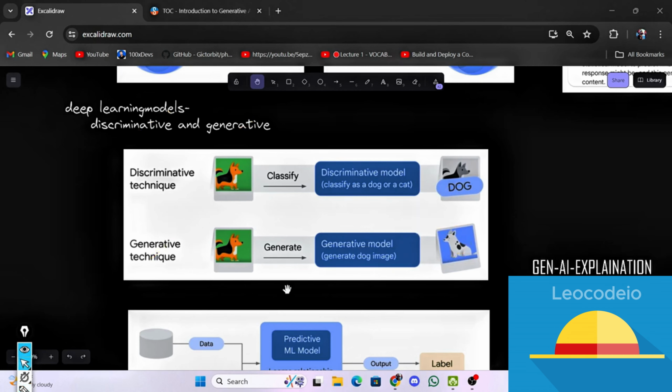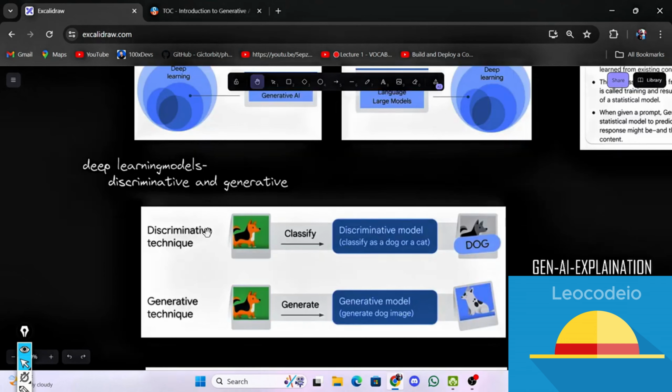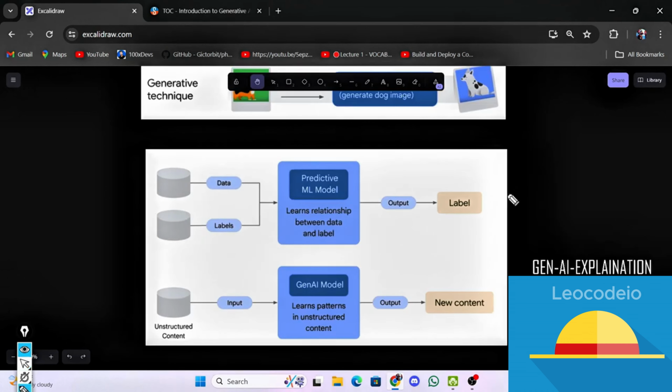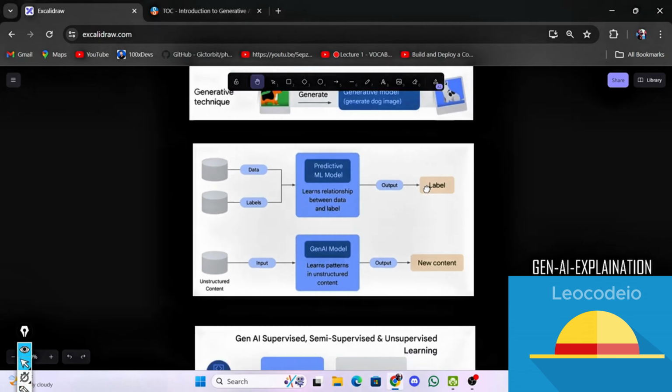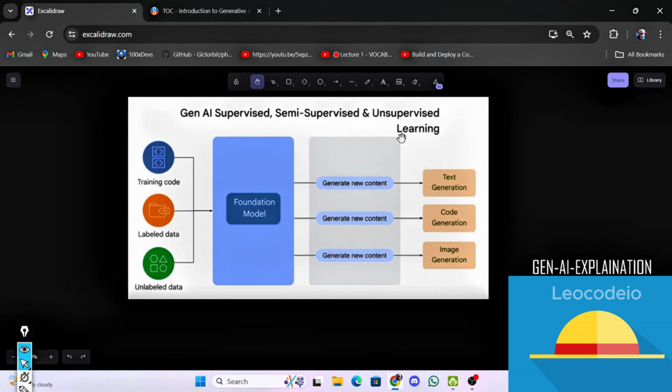So coming to the next, there is a flowchart. As we just discussed discriminative and generative things, in discriminative, the label will be the output, and in generative, as we have discussed, new content is the output. So coming to the next thing, Gen AI, supervised, semi-supervised, unsupervised learning.